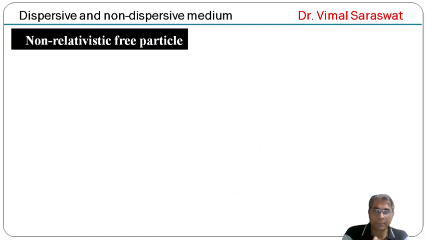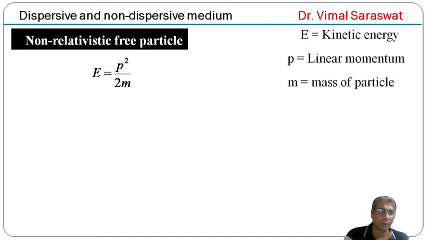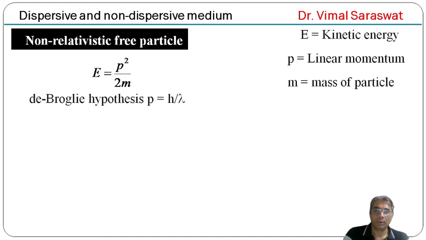Now, non-relativistic free particle. So, kinetic energy equals P square upon 2m. Here E is kinetic energy, P is linear momentum, and m is mass of particle. Now, from de Broglie's hypothesis, P equals h by lambda.